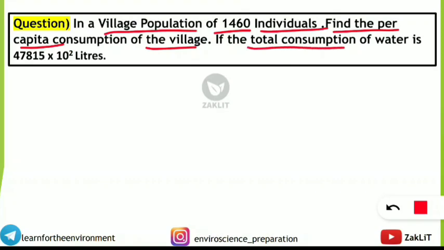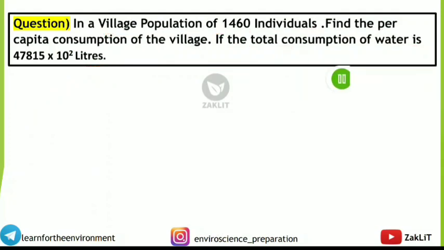If the total consumption of water is 47815 multiplied by 10 to the power 2 liters. So don't get worried or panicked by looking at these big numbers. 47815, 1460 is small, but if you know the formula, you will get the full marks. As I said, know the formula and hit the correct option. So here we will solve with the help of that same formula. It is very easy. So what is the formula?